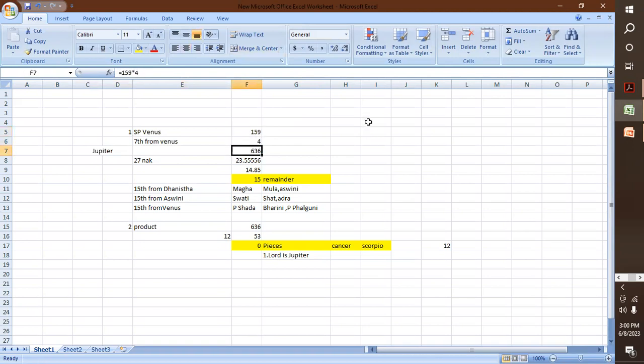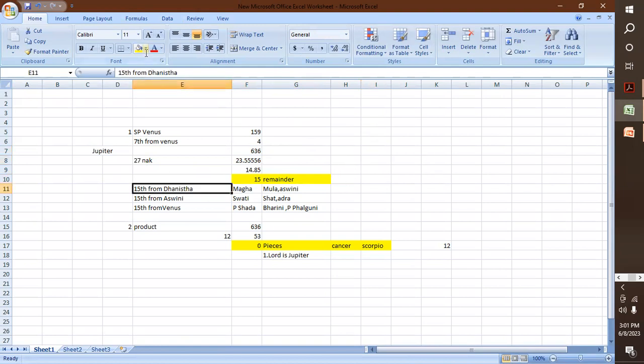The first step is to understand from which nakshatra Jupiter will be transiting when the marriage will take place. So we have to divide the product by 27 because there are 27 nakshatras. If we do that, we get 23.55, which is 23 quotient and 15 as the remainder. As a process, since she is Krishna Paksha born, we have to calculate the 15th nakshatra from Dhanishta.